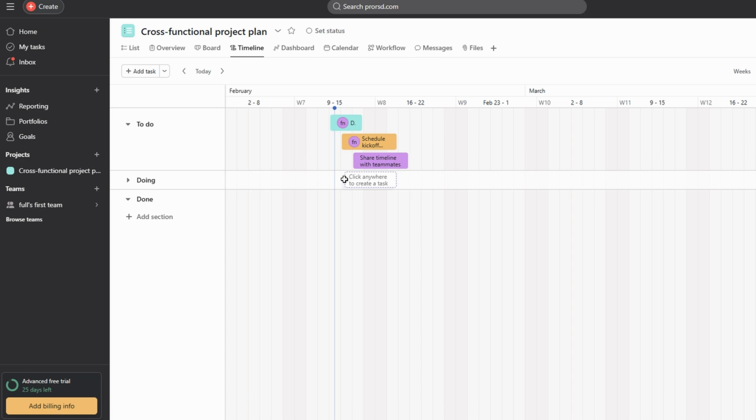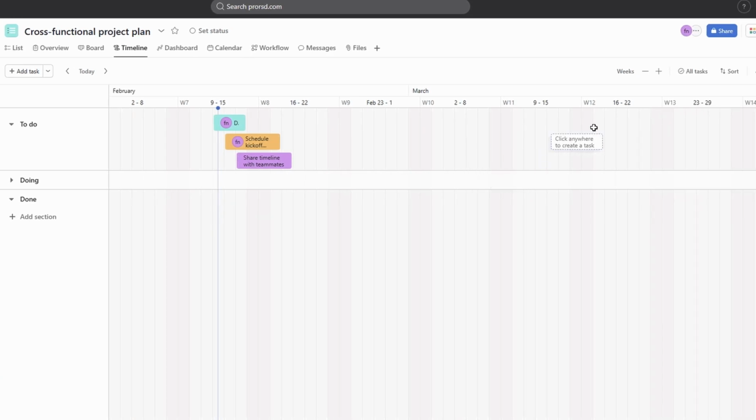Once you switch to the timeline view, you'll see your project's tasks displayed across a horizontal grid, each represented by a colored bar. The length of each bar indicates the task's duration, and its placement on the timeline shows when it's scheduled to start and finish. You can easily make adjustments to task dates by simply clicking and dragging the edges of the task bars to reschedule them, or move them along the timeline as priorities shift.